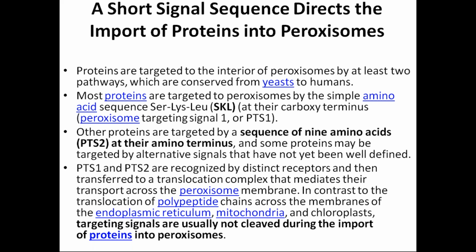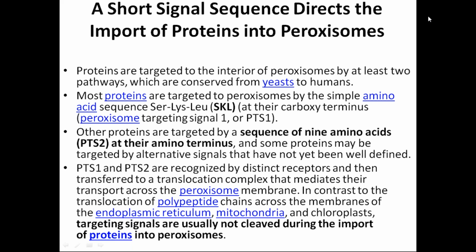It is left to the protein where the signal will be made. Mostly it is made at the carboxy terminus end, and this SKL sequence is highly conserved, shown in many organisms. If this SKL sequence is present, ultimately it will land in the peroxisome.